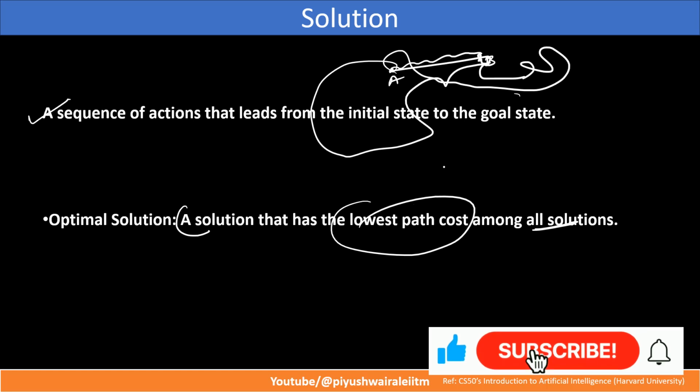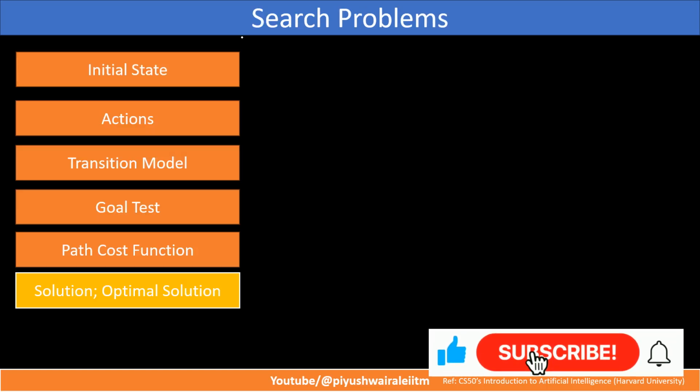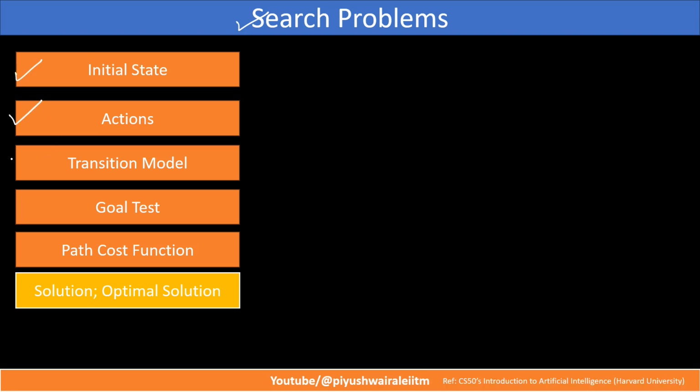So I hope you understand what we have discussed in today's lecture. These are the basic components of any search algorithm or search problem. First, our agent should know what the initial state is, what actions need to be performed, and what the transitions are, like how it will move ahead.